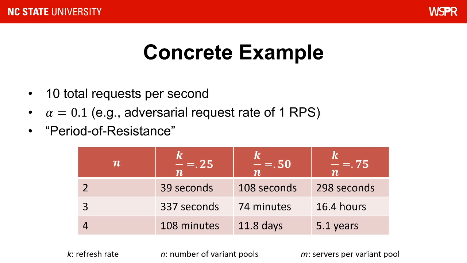Consider a simplistic environment that receives 10 requests per second. If the administrator assumes a determined adversary is only able to send a max of 1 request per second, or 10% of the total traffic, we can use the equations from the different environments to calculate a period of resistance and wall clock time. For example, with N equals 2, you can see for lower refresh rates we can only hold off an attacker for under a minute. But as we increase the refresh rate, we can hold them off for almost 5 minutes. Likewise, with N equals 4, low refresh rates give us a window of just over an hour, and increasing the refresh rate gives us over 5 years of defense.